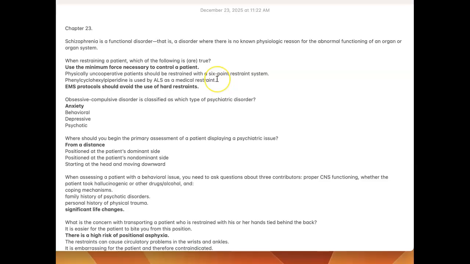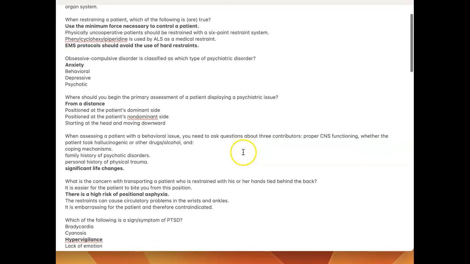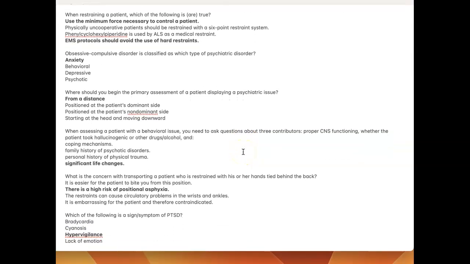Chapter 23. Schizophrenia is a functional disorder. That is, a disorder where there is no known physiologic reason for the abnormal functioning of an organ or organ system. When restraining a patient, which of the following is true? Use the minimum force necessary to control a patient, and EMS protocols should avoid the use of hard restraints. Obsessive compulsive disorder is classified as which type of psychiatric disorder? Anxiety. Where should you begin the primary assessment of a patient displaying a psychiatric issue?